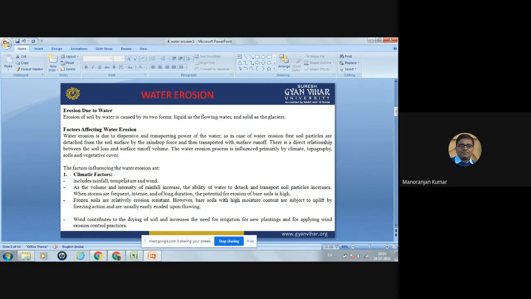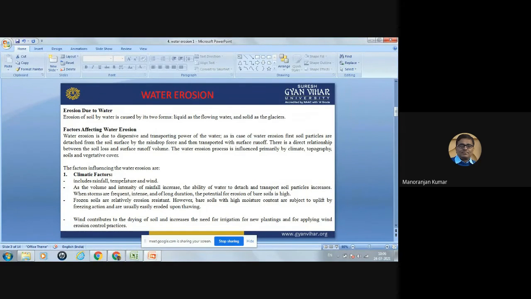If wind is flowing with high velocity, then the soil will dry, and then the soil particles will detach very easily due to the water. The wind contributes to the drying of the soil and increases the need for irrigation for new planting and for applying wind erosion control practice. So these are the three parameters in the climatic factor: rainfall, temperature, and wind.